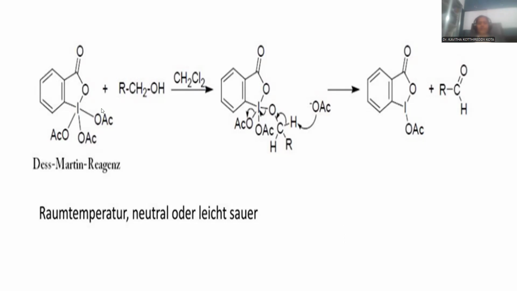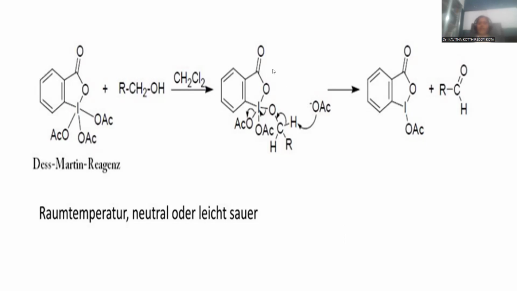The thing we need to understand is that acetate is supposed to be replaced with the oxygen of the alcohol, so that OR, OCH2R, will be generated upon this iodine. In the next step, one of the acetates takes one proton from this alcoholic compound, generating the carbonyl bond, and the entire oxygen fragment departs as the main product, the aldehyde.